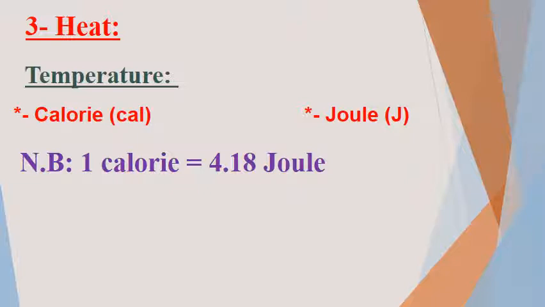So, if I have two touching objects, the first one, its temperature is 30 Celsius degree, and the second one, its temperature is 10 Celsius degree. The heat energy will transfer from the object with 30 Celsius degree to the object with 10 Celsius degree until both of them have the same temperature, which is 20. So the lost energy here is 10 Celsius degree and gained energy is 10 Celsius degree.